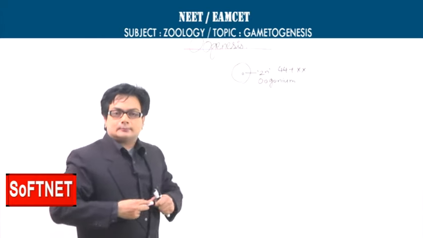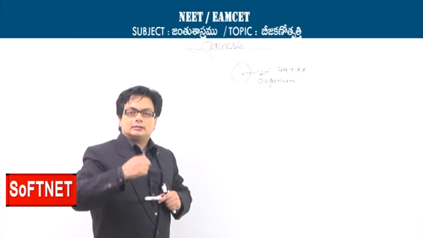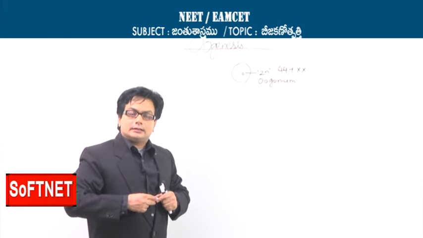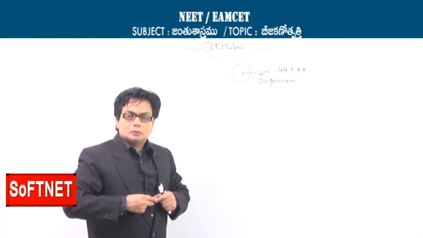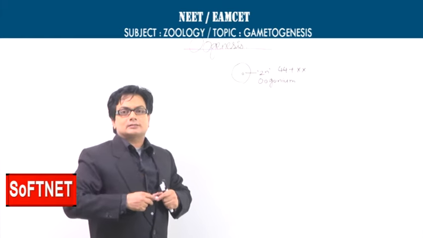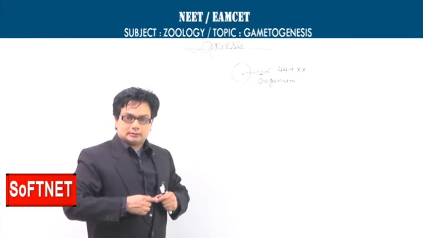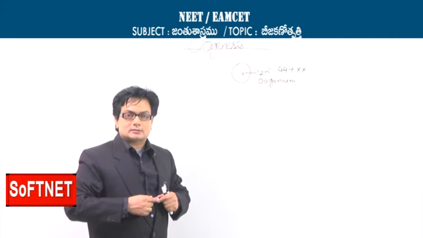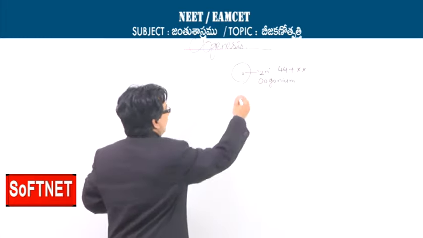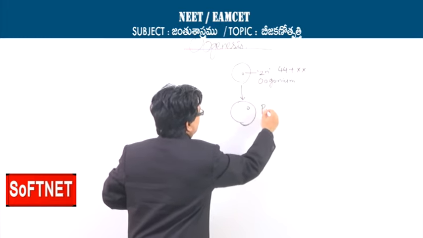Now this oogonium, which is a diploid cell, will be increasing in size. When the oogonium is increasing in size, we know that it is the growth phase, which we have already termed before as the second part of the gametogenesis process. So the oogonium will increase in size and we call this the primary oocyte.